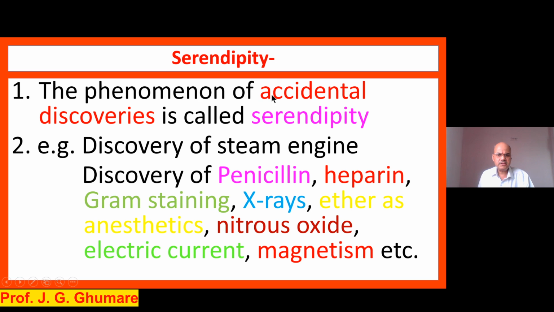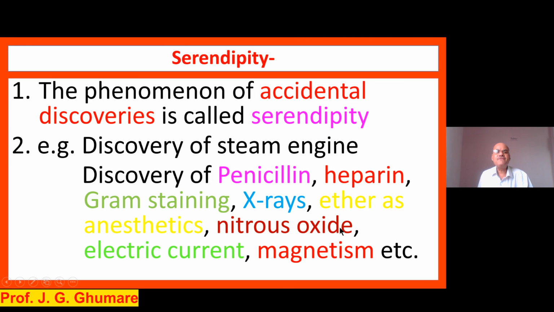Besides that, some of the discoveries are called accidental discoveries. Scientists never followed these five steps, but they came upon the discovery of something in nature all of a sudden. This is called accidental discovery. This is called serendipity. So many examples I am giving: discovery of the steam engine, discovery of penicillin as an antibiotic, discovery of heparin, one of the anticoagulants in the blood, the bacterial staining type or gram staining, discovery of X-ray that we take when there is a bone fracture, ether as anesthesia. When we go to the hospital for major surgery, ether will be used to give anesthesia.